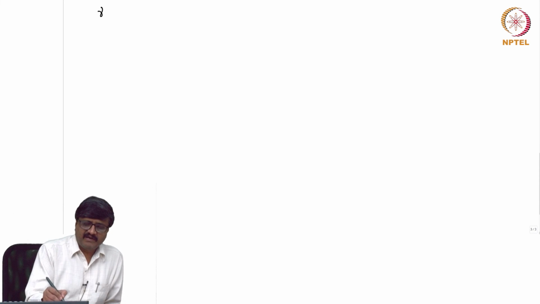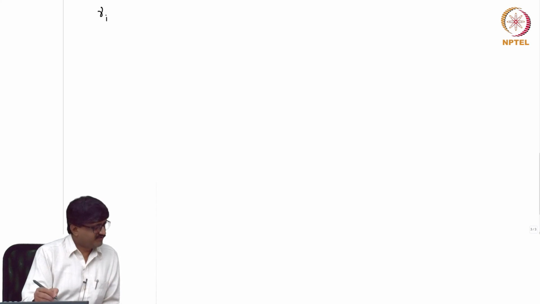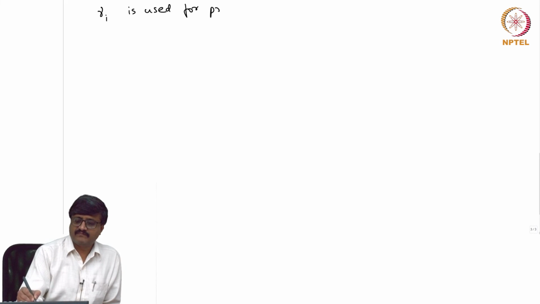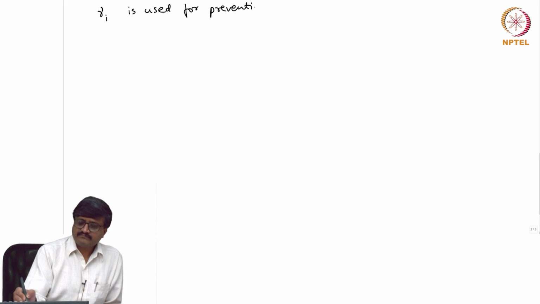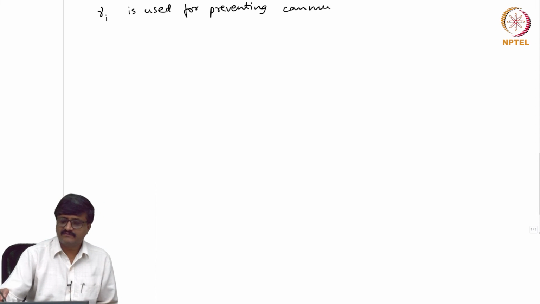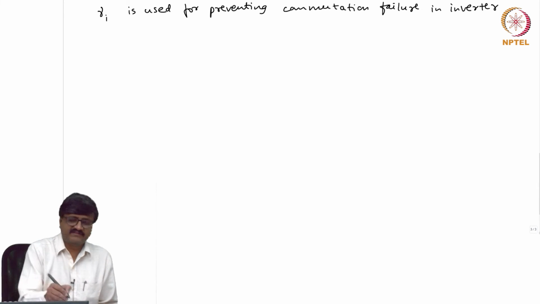So, gamma I is used for preventing commutation failure in the inverter. So, that is the first control variable.